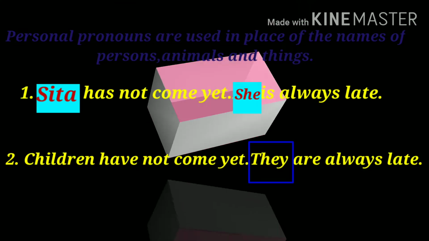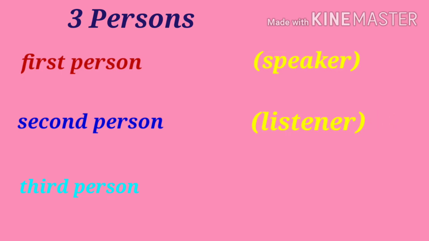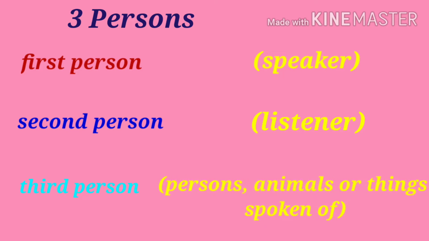In personal pronouns we talk about 3 persons: the first person, the second person, and the third person. So the first person refers to the speaker, the one who is speaking. The second person refers to the listener, and the third person refers to the persons, animals, or things being spoken of. For example, I am talking to you about Ram.